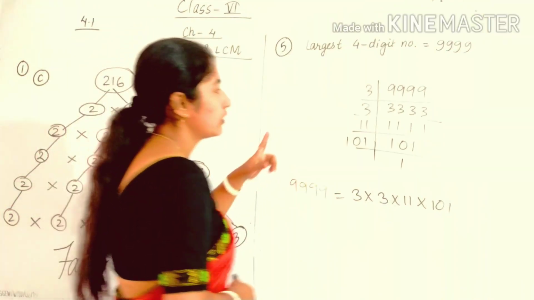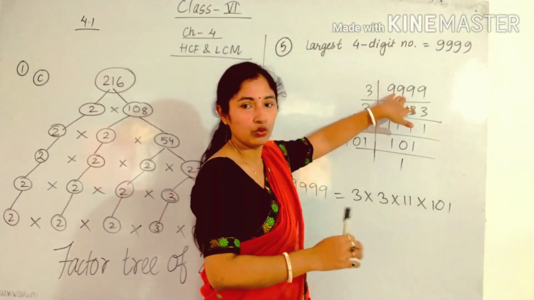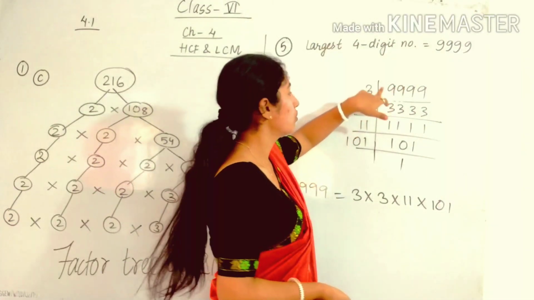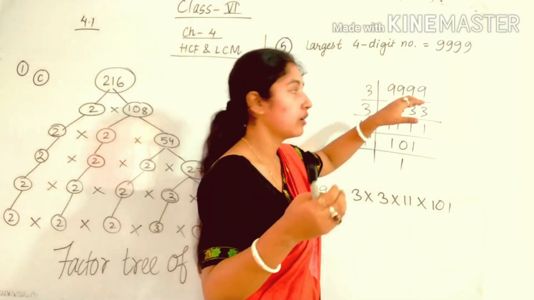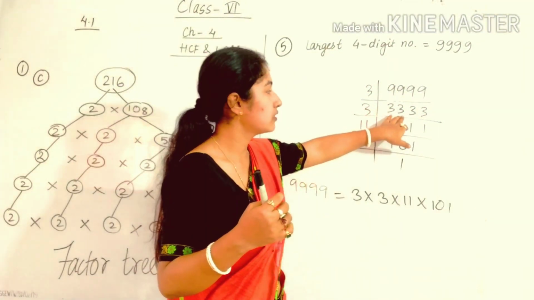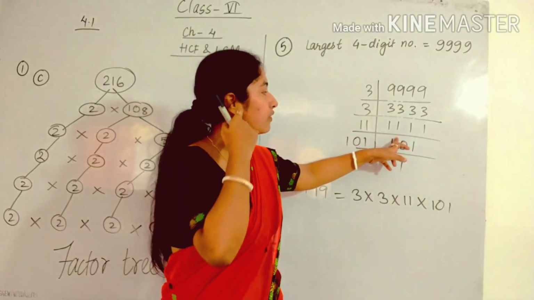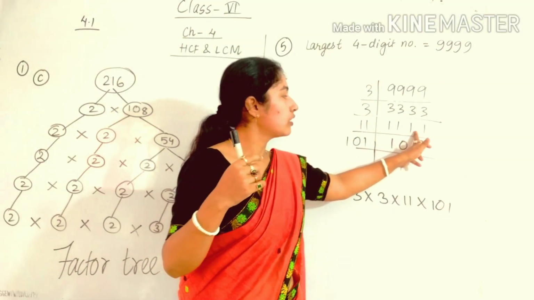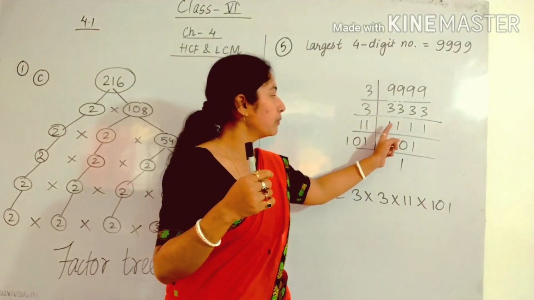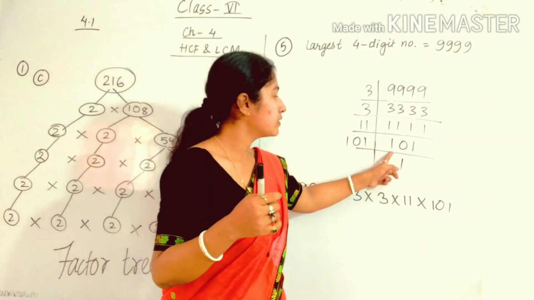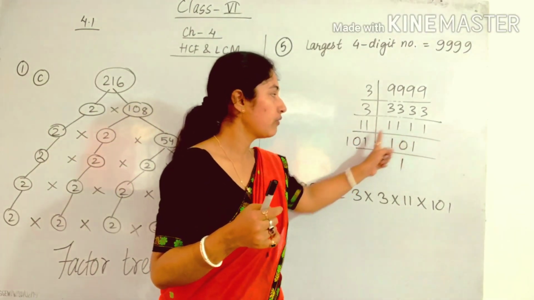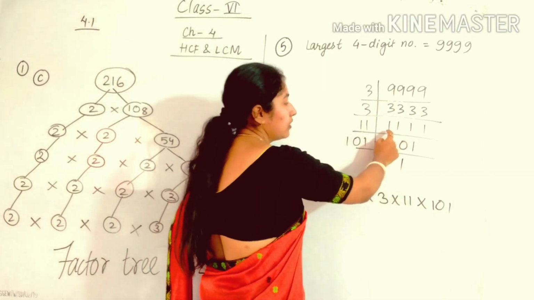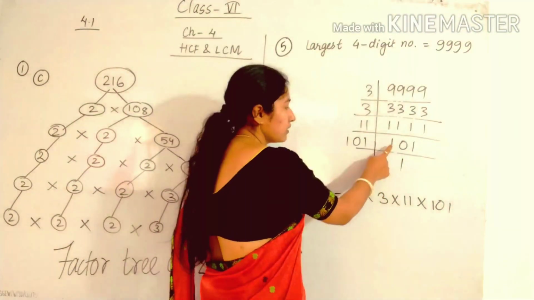So again you have to start. Okay, see, this number is not divisible by 2. So you have to see the next number, that is 3. It is divisible by 3. Okay, so you can check the divisibility test by 3. So 3 3s are, again 3s are. So again you have to divide by 3. Again you have to divide by 11. As you can see, this is not divisible by 3. So it can be divisible by 11. Okay, 11 ones are, then 11 zeros are, then ones are. You can divide it. Okay, you can check, the quotient will be this one if you divide this number by 11. So next, see, 101.